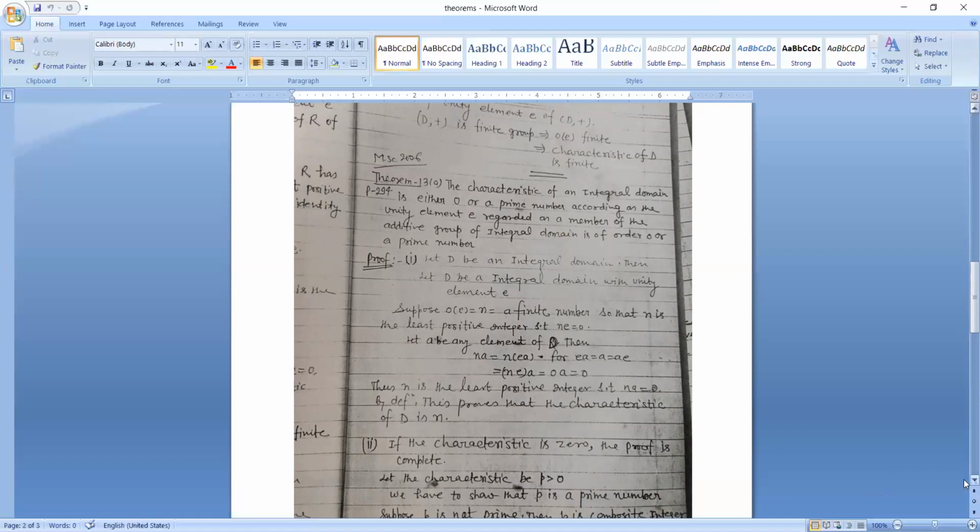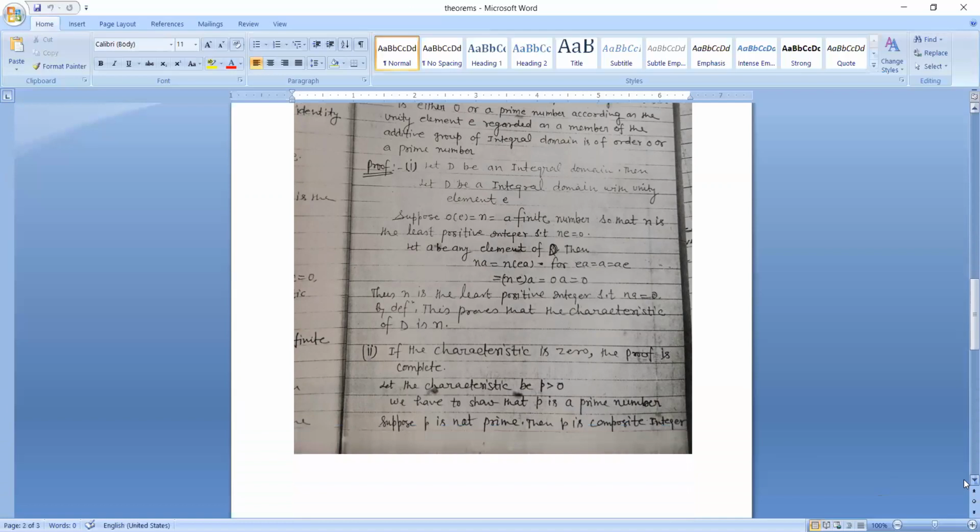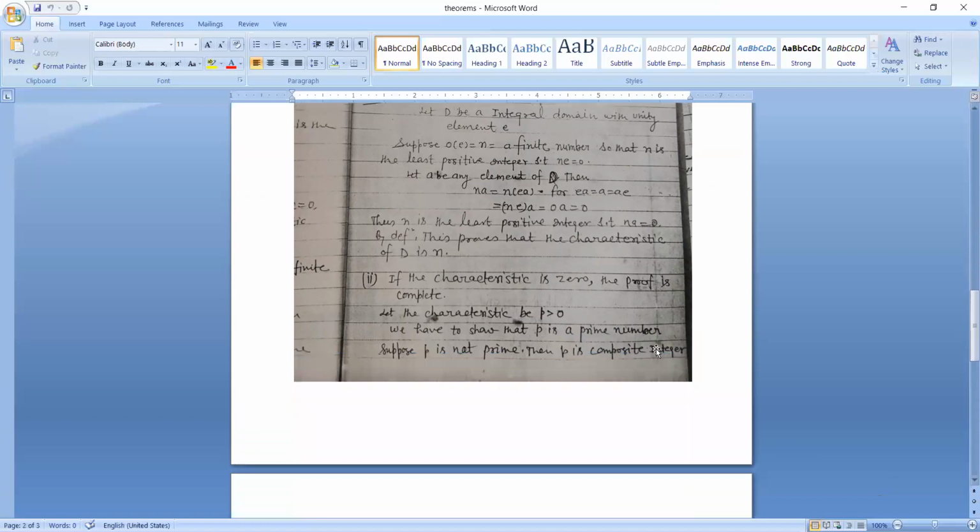By the definition, this proves that the characteristic of D is n. In the second part of the proof, if the characteristic is 0, the proof is complete. Let the characteristic be P, which is greater than 0. We have to show that P is a prime number. Suppose P is not prime, thus P is a composite integer.